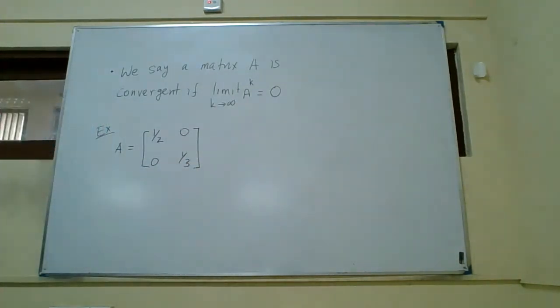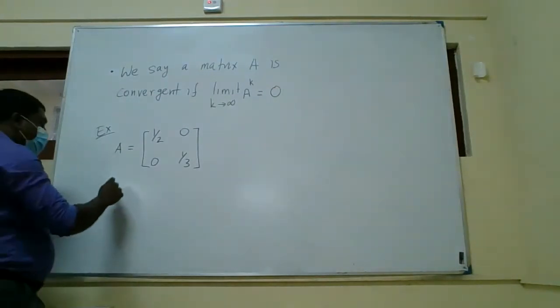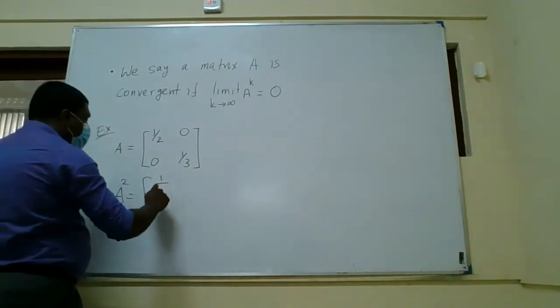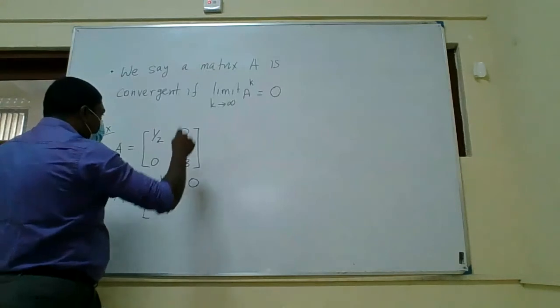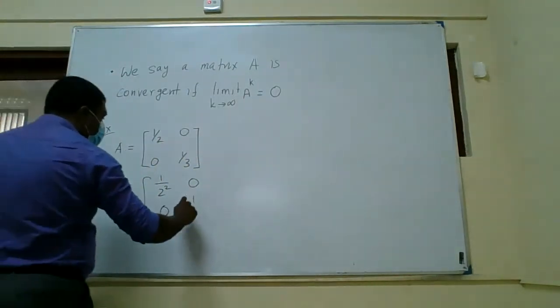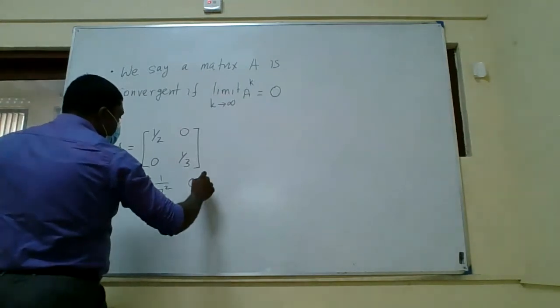Right, so if I have a matrix like this, 1 upon 2 and 1 upon 3, right? So you know that A square is 1 upon 2 square, 0, 0, 1 upon 3 square.